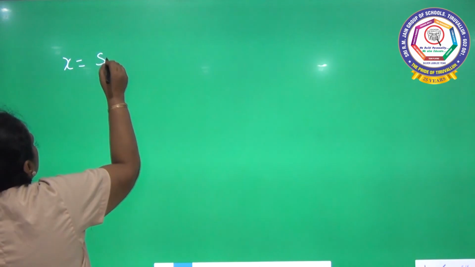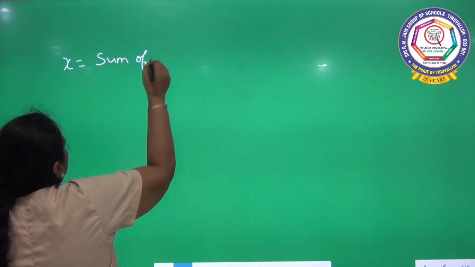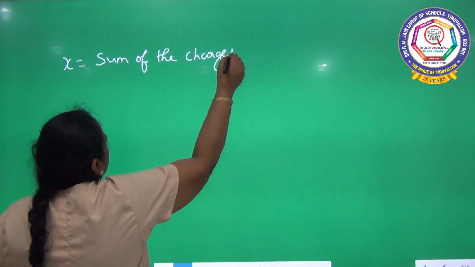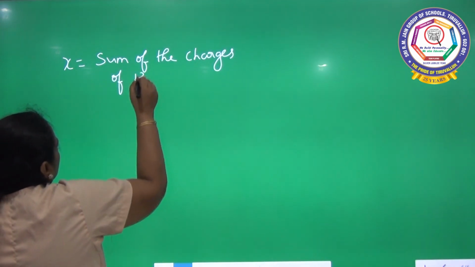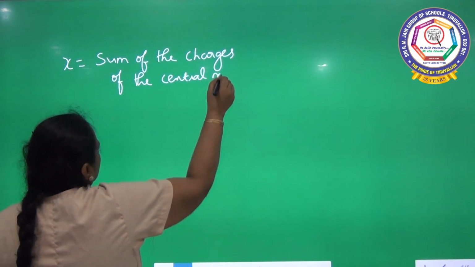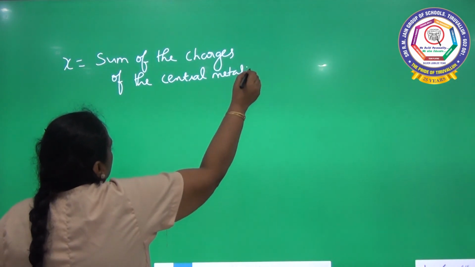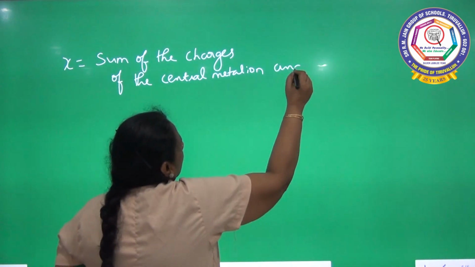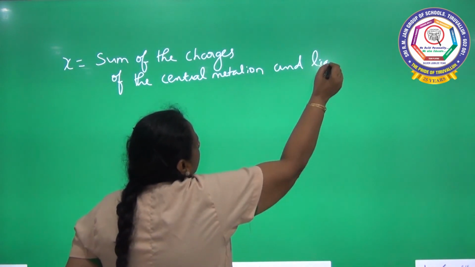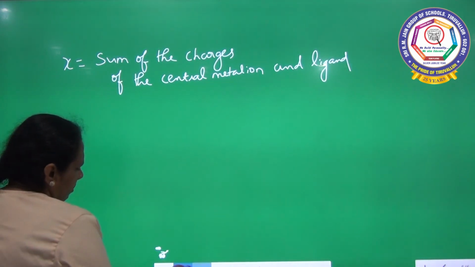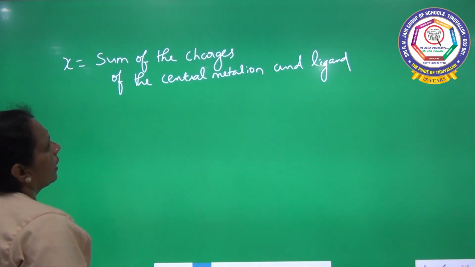Therefore, x is equal to the sum of the charges of the central metal ion and ligand.